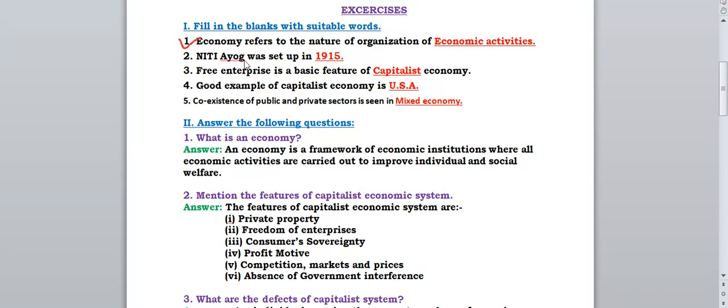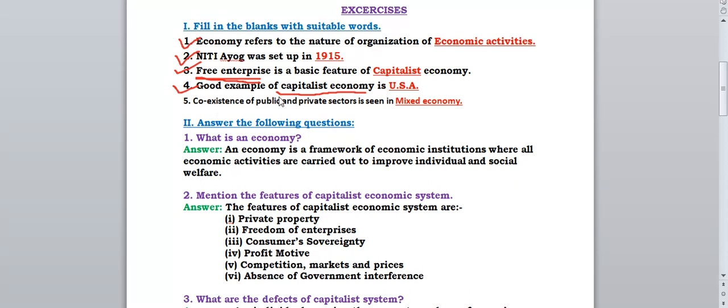Second question: Niti Aayog was set up in dash. In which year was Niti Aayog set up? It was set up in the year 1915. Remember, Niti Aayog 1915. Next question: free enterprise is a basic feature of dash economy. We have different types of economy. Free enterprise is a basic feature of capitalist economy. It is related with the capitals, it is related with capitalist economy. Next one: a good example of capitalist economy is dash. One example we have to give for capitalist economy is USA. USA is a country which shows the example of capitalist economy.